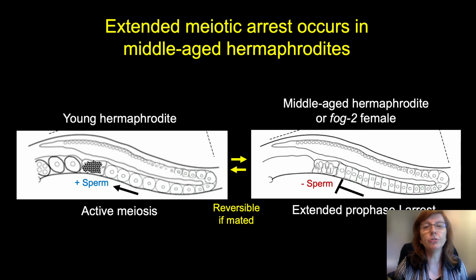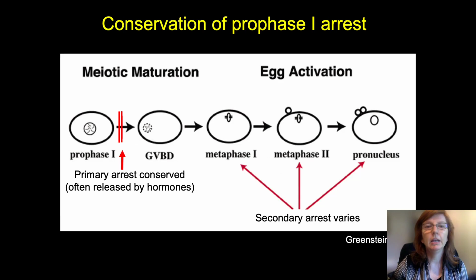So the reason we're very interested in these arrested oocytes is because of the dramatic phase transitions that occur in arrested oocytes. Now, before I tell you about those dramatic phase transitions, I just want to point out the evolutionary conservation of this prophase 1 arrest.